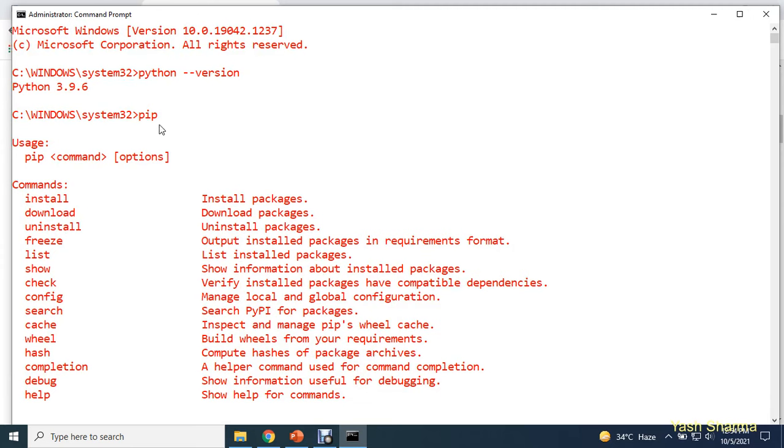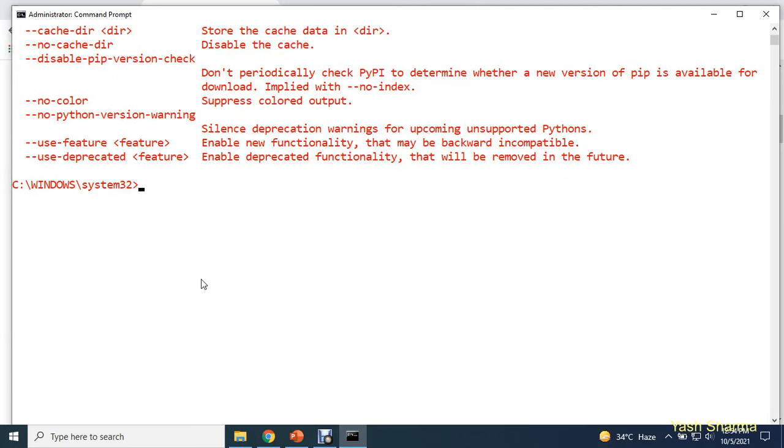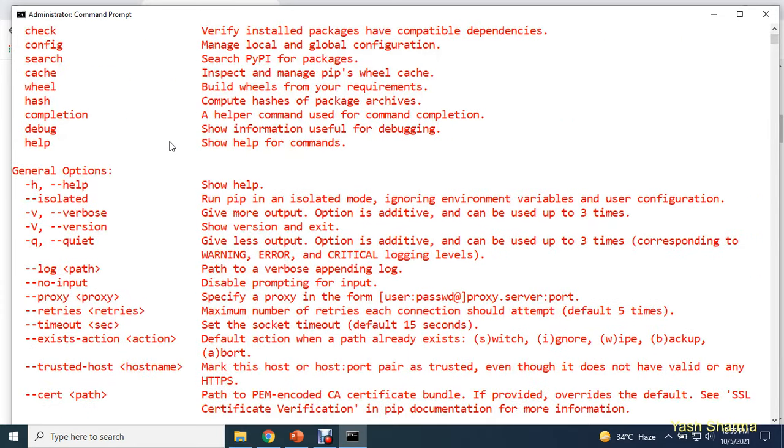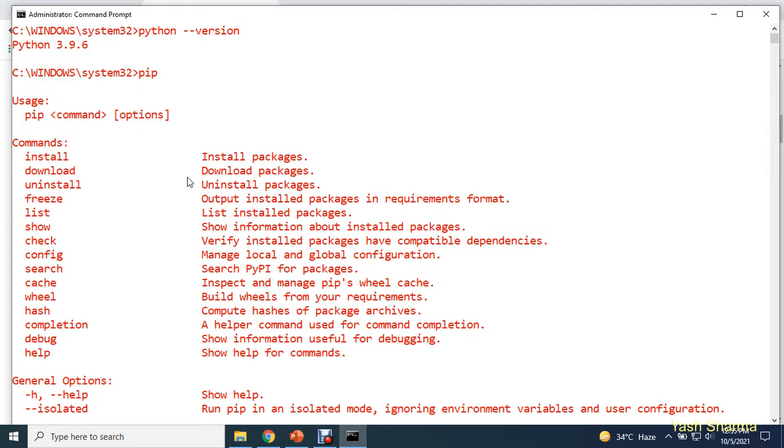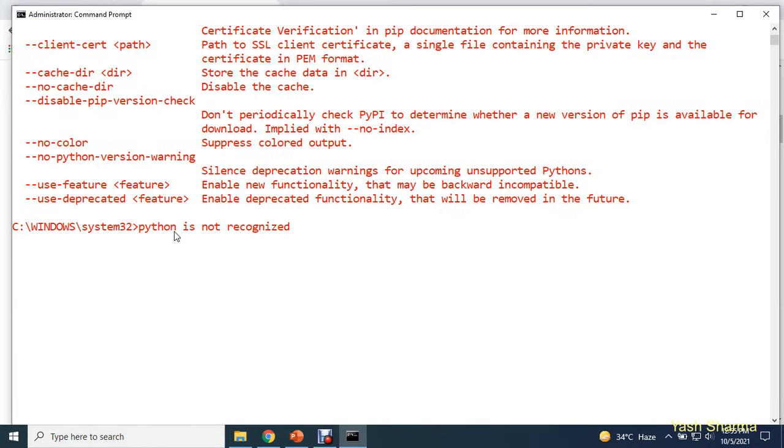Now sometimes the moment you type python, you will get this kind of message: Python is not recognized as an internal or external command. It means you are done with the installation of the Python program, but sometimes when you type this command, python space hyphen version, you will get this kind of error: Python is not recognized as an internal or external command.